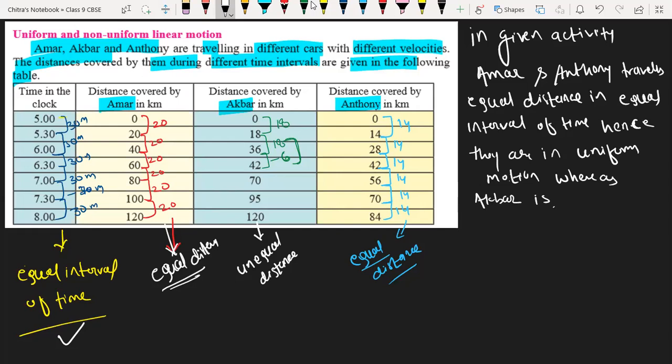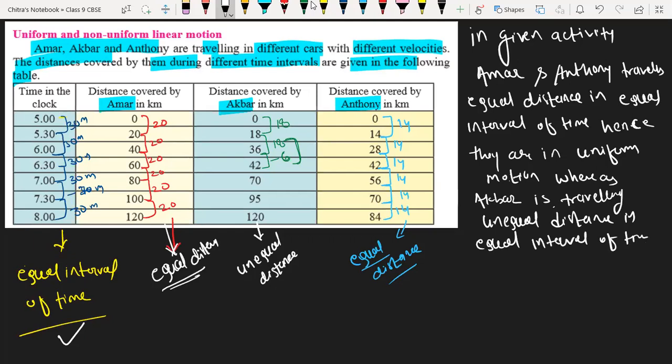Whereas Akbar is traveling unequal distance in equal intervals of time.